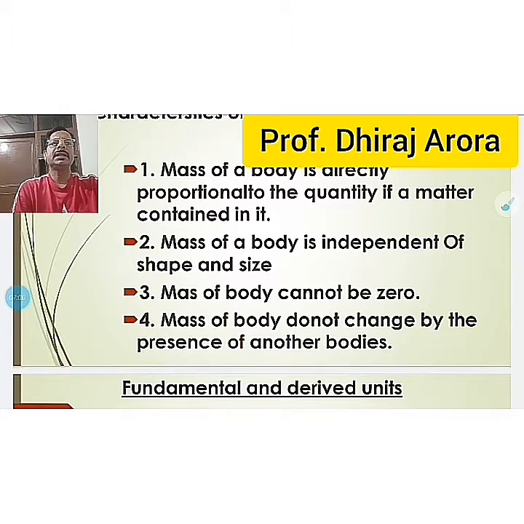Mass of a body is directly proportional to the quantity of matter contained in it. 2. Mass of a body is independent of shape and size. That means the shape could be circular, rectangular, zigzag, whatever shape or size, whether small or large, doesn't matter.